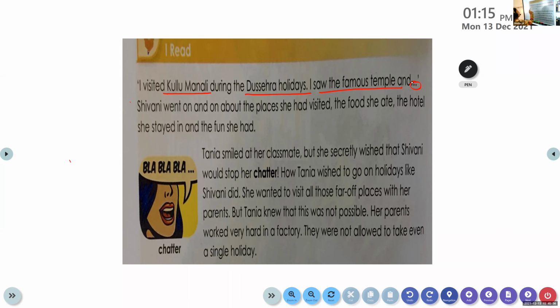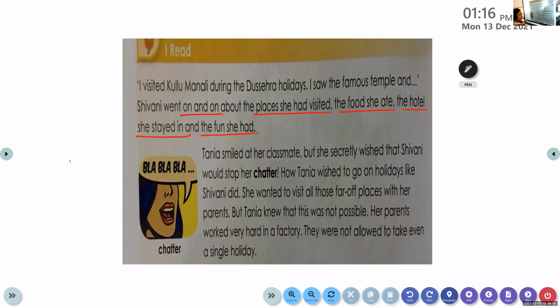Shivani went on and on. On and on means she continued speaking about the places she had visited there. She also spoke about the food she ate, the hotel she stayed in, and the fun she had at a particular place.